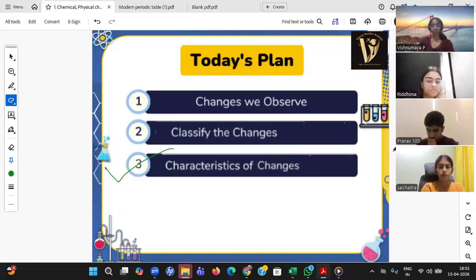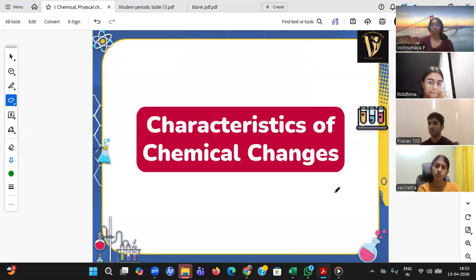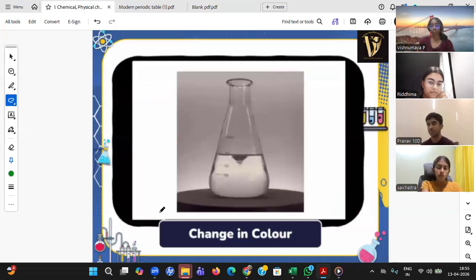Understood, Sai Chaitra, till here? Okay, beta. Okay, now let us see how we can say just by looking. The first thing you can say is, if at all there is a change in color, you can blindly say, sir, it's a chemical change, the chemical reaction has happened. By looking at the activity, if there is a change in color, you can blindly say there is a chemical change. Color change, so it's a chemical change and a chemical reaction.